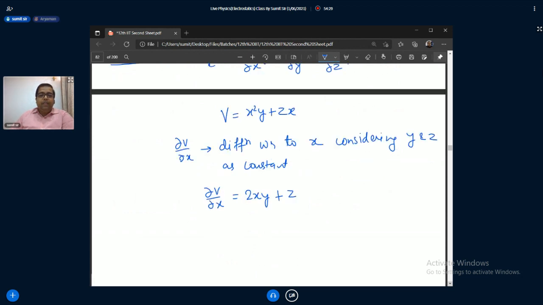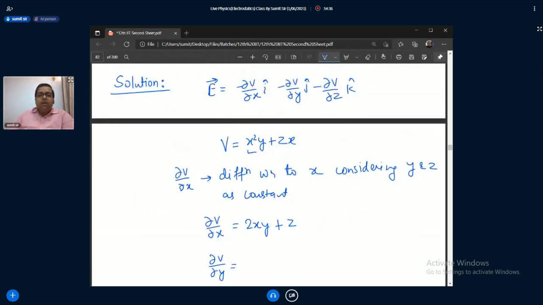Similarly, del v by del y. Now your y is variable and others are constant. So differentiation of y is 1, and x square is constant, so this is x square. And the differentiation of zx, sorry, it's not 2x, it's zx, will be 0 because both are constant.